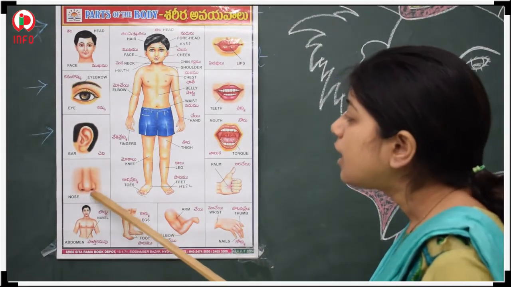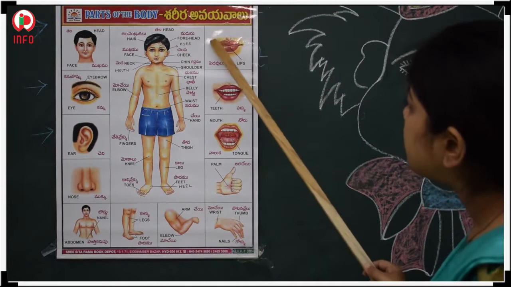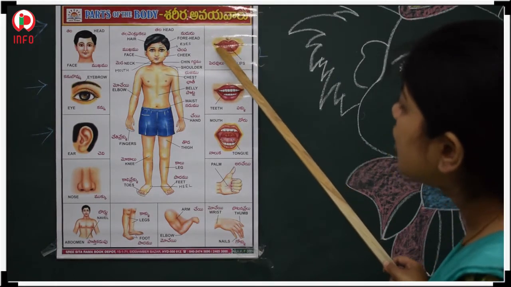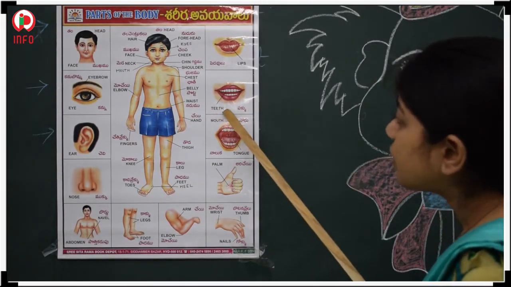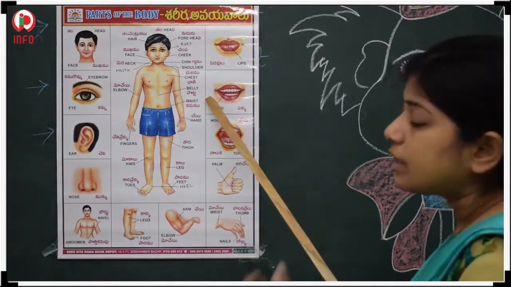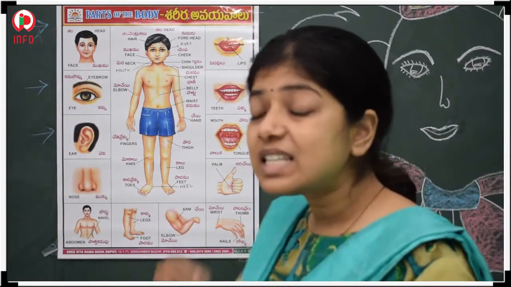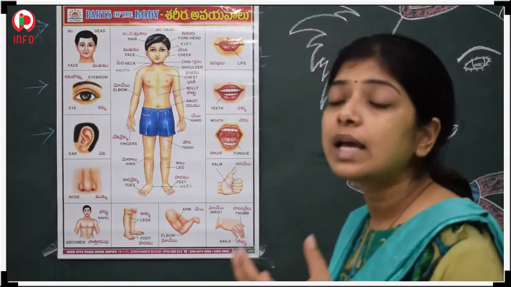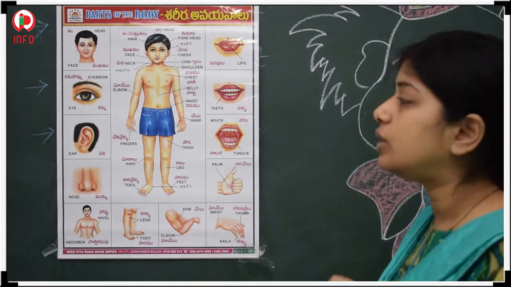This one is the nose. Next, this one is the lips. Those are the lips. This one is the upper lip, this one is the lower lip. See here, inside our mouth, teeth are also there. Teeth are the white part. All of you are able to know that these are the teeth. With the help of our teeth, we are able to eat anything. We are able to cut any food.